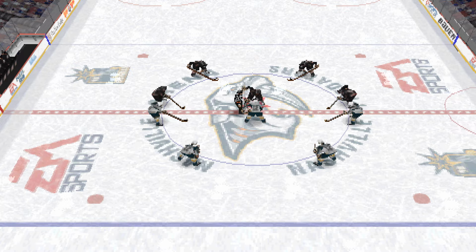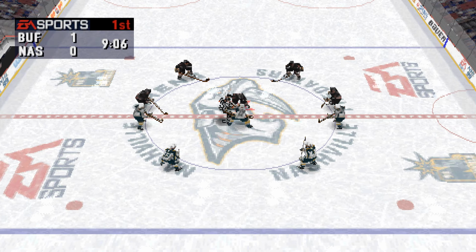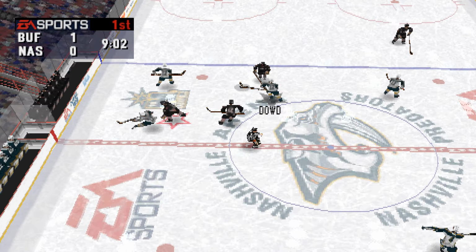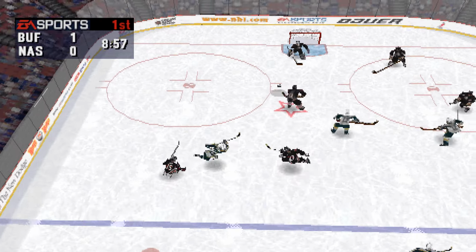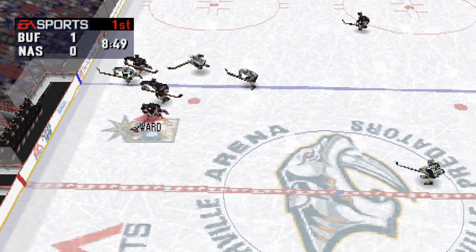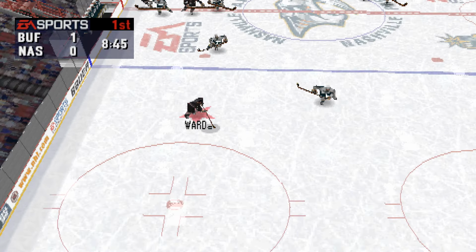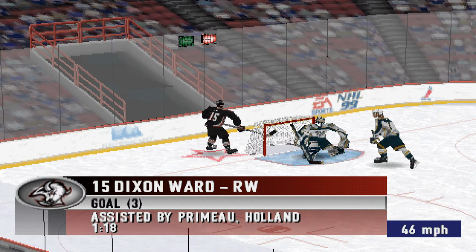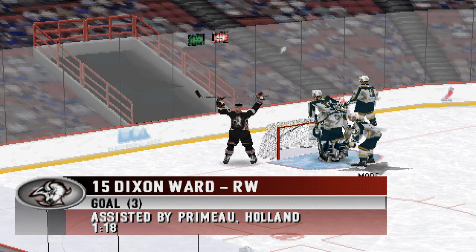Dowd gets to the circle. He'll face off against Primo. Nashville has fresh legs on the ice. Buffalo goal, scored by number 19, Brian Holzinger. Assisted by number 81, Miroslav Shatan. Ward scores!